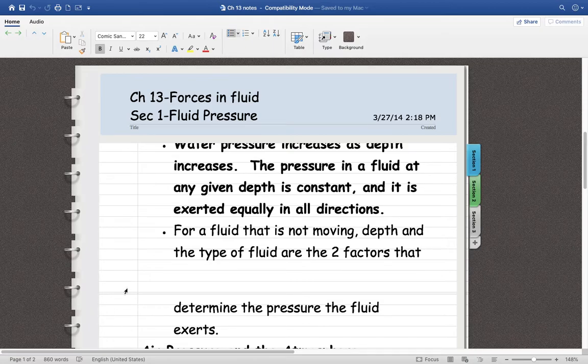Salt water versus fresh water. Salt water is more dense than fresh water. So if you had Jello versus water, Jello would have a greater pressure.